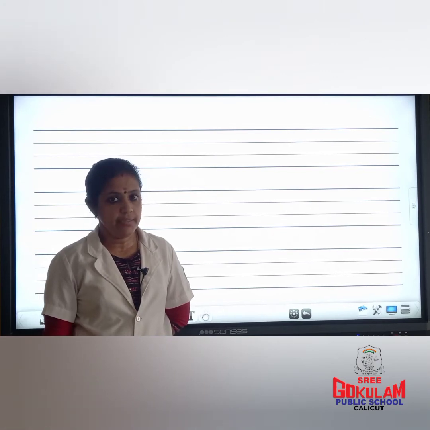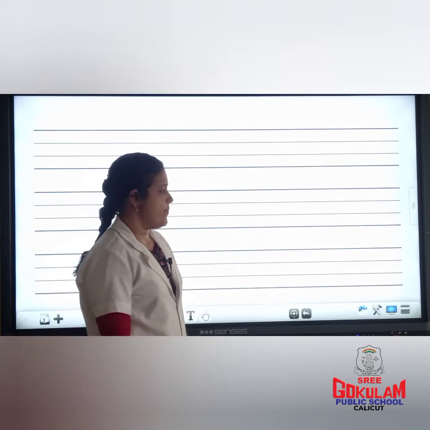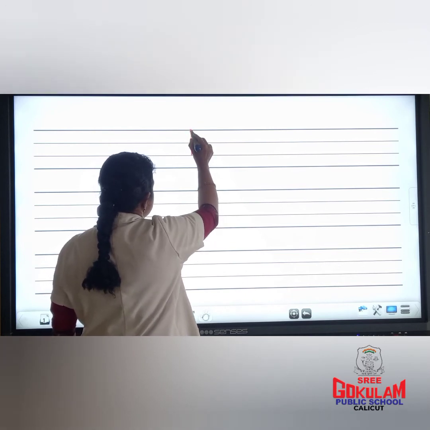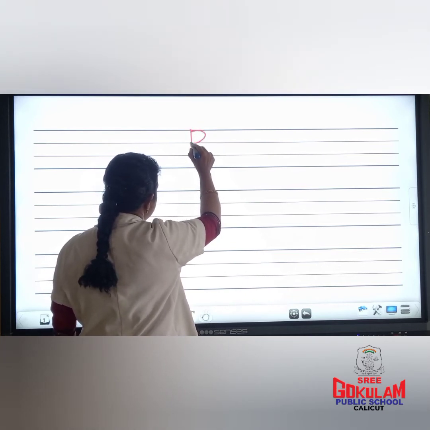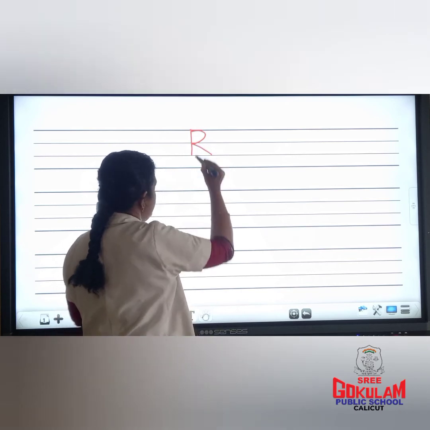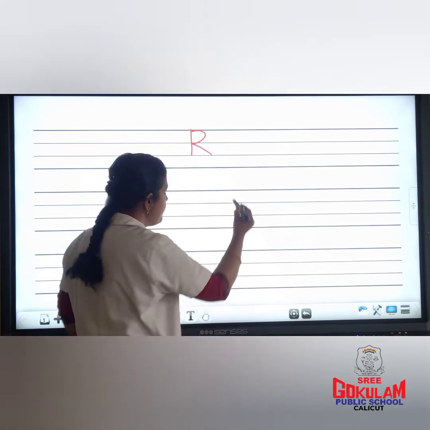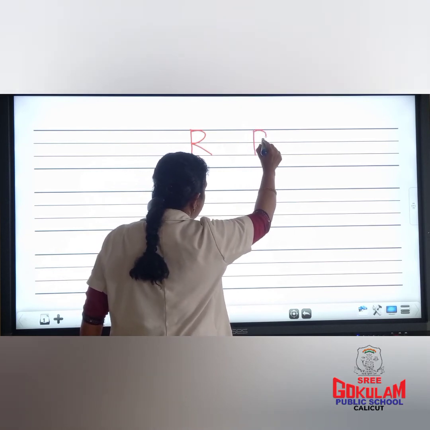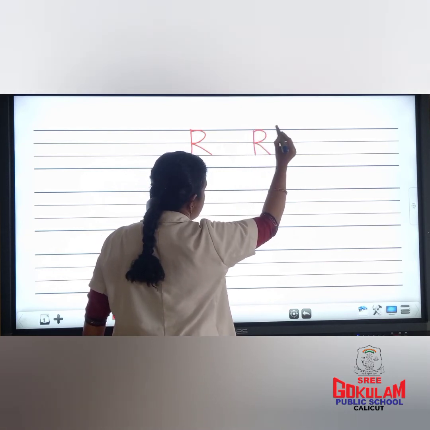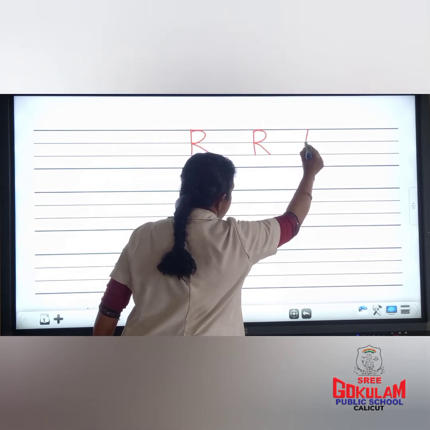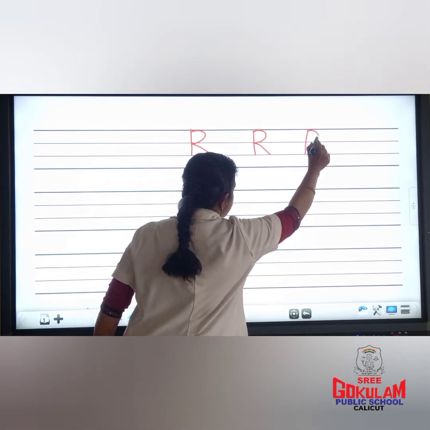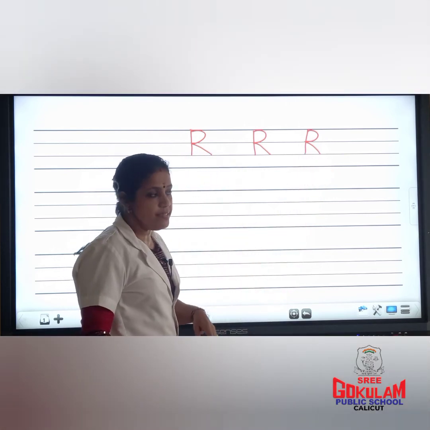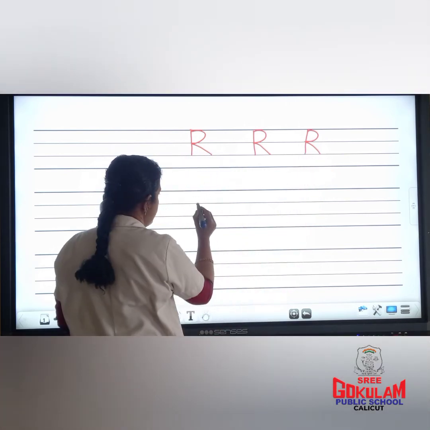Next, we will learn how to write the letter R. Standing line, curve and slanting line. Capital letter R. Children, which letter is this? Capital letter R.